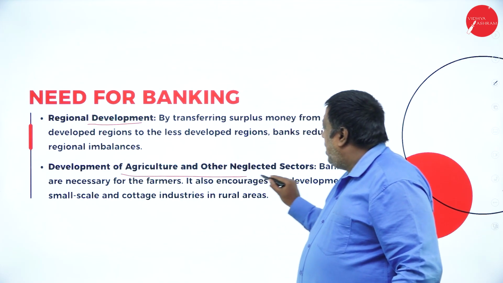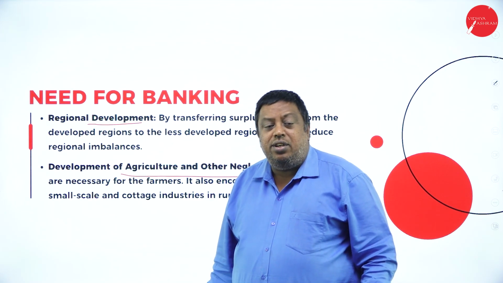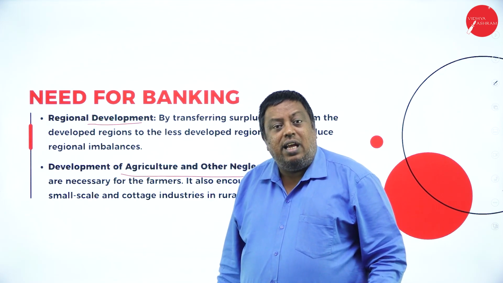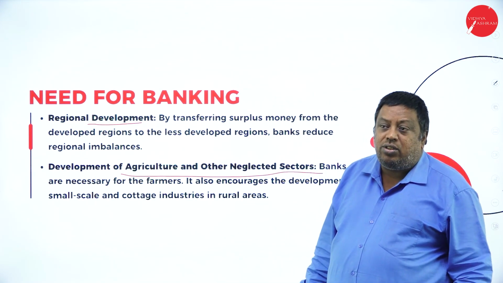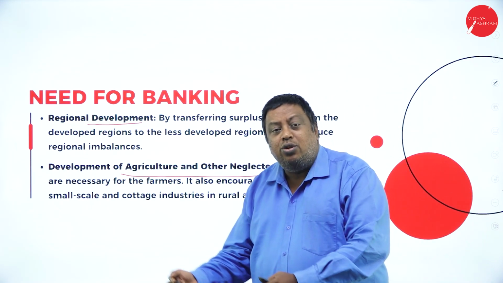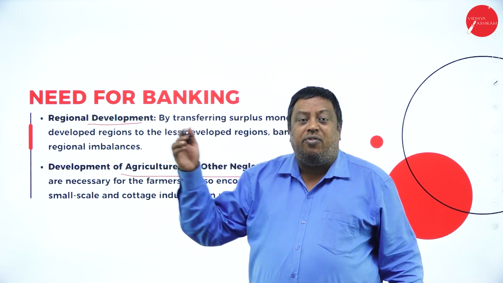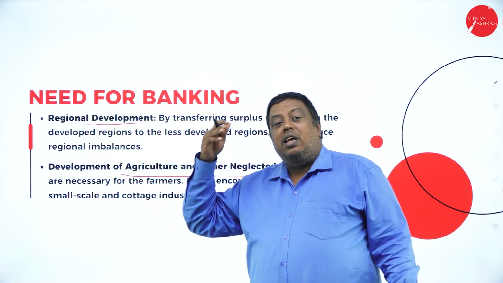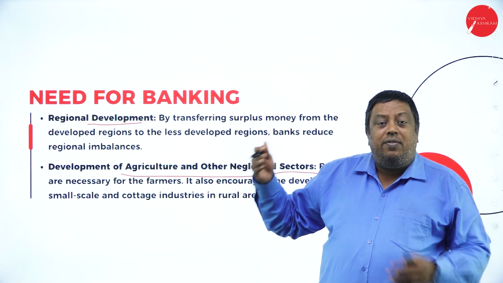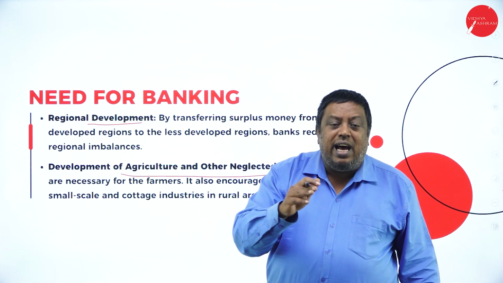Development of agriculture and other neglected sectors. In our nation, they were not supporting the agricultural sectors, cottage industries or other industries. So the banks started to support the farmers for cultivation, or to store the cultivated crops, giving benefit in the form of lending money.